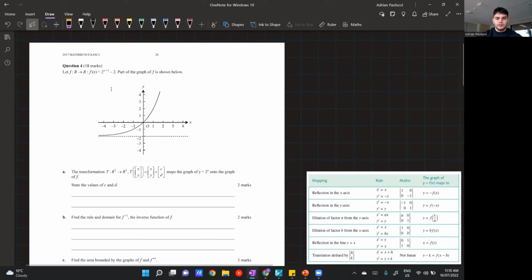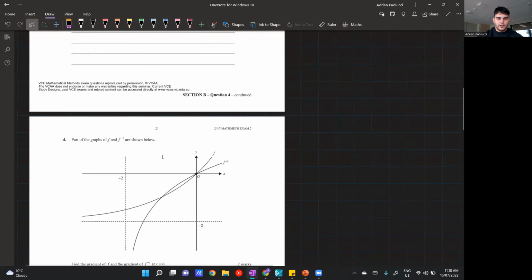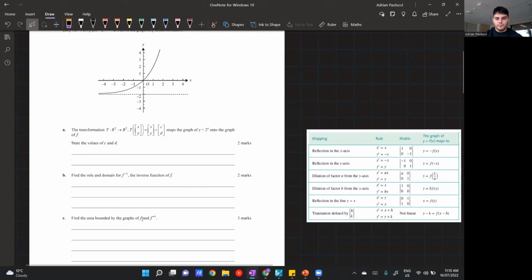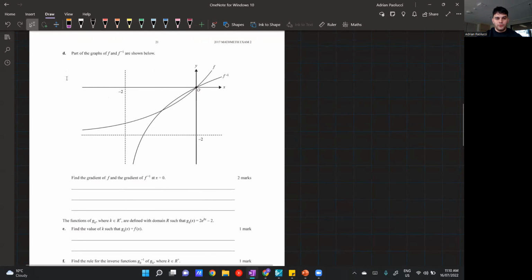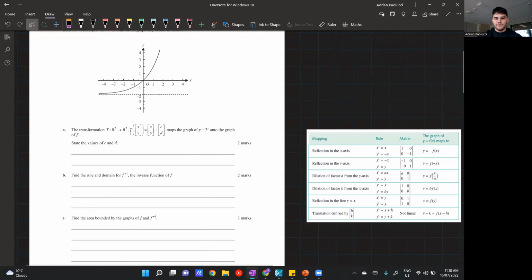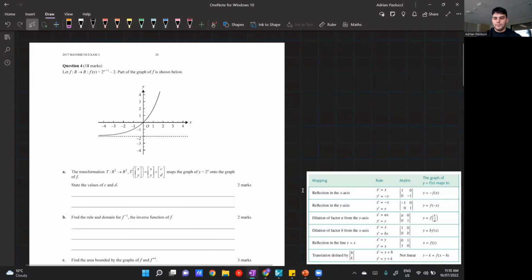So as soon as I see this question, well, presumably you would have read it in reading time, I think, okay, there's a few parts of this question that require f of x. You can see we go up to part D, and we need f of x in all of them. So the first thing that comes to mind is that I should define the function on my calculator.